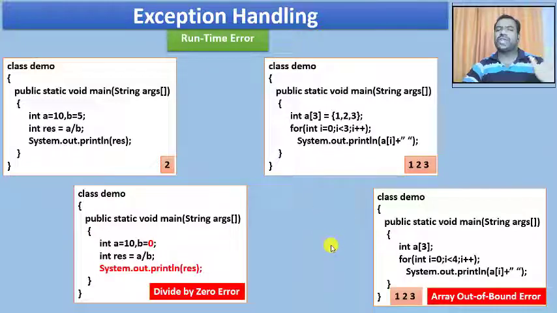So these are the two standard runtime errors which we can easily understand and easily try to handle. This is what we call a runtime error, that is what we call an exception in a Java program. And now we will see how exactly this exception can be handled in a Java program.